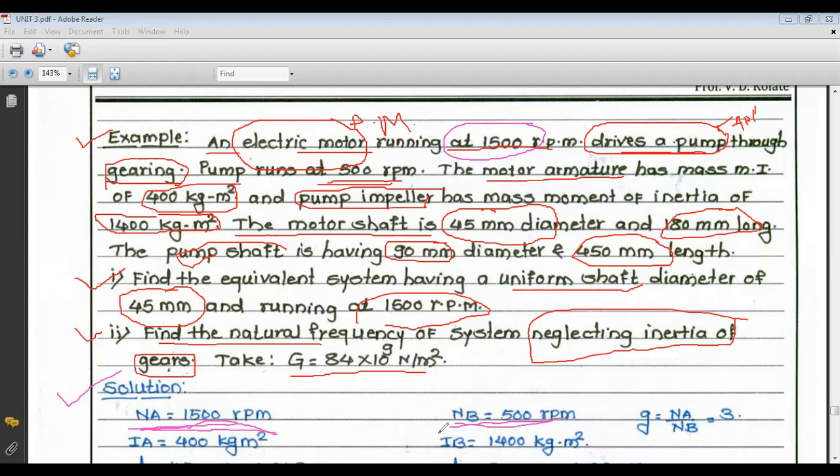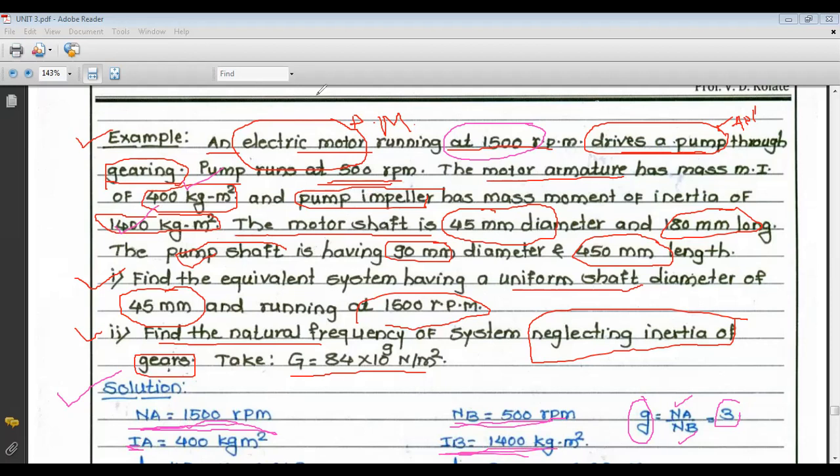From that we can find the gear ratio G, which is input speed upon output speed, Na upon Nb, which is 3. The moment of inertia is 400 kg meter square for the electric motor, Ia, and 1400 for the pump, Ib.